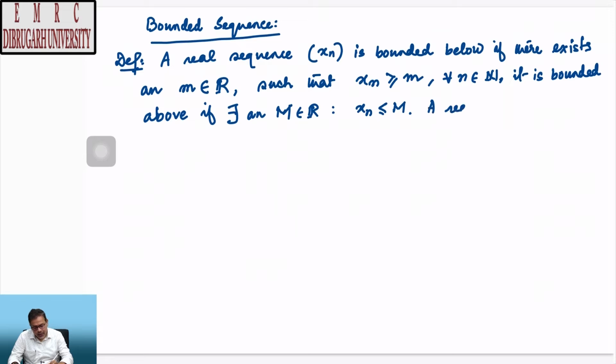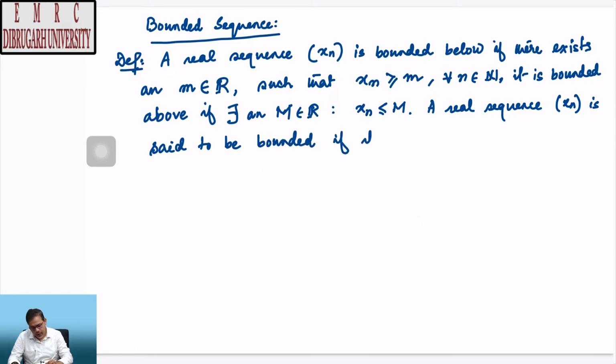A real sequence xn is said to be bounded if it is both bounded below and bounded above, right.